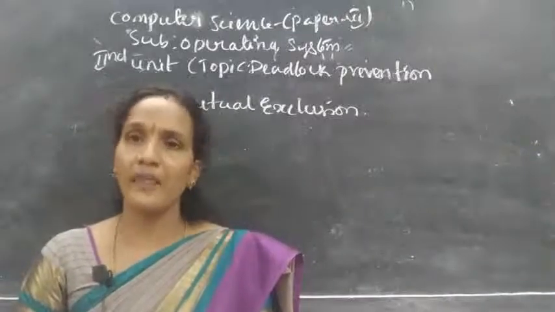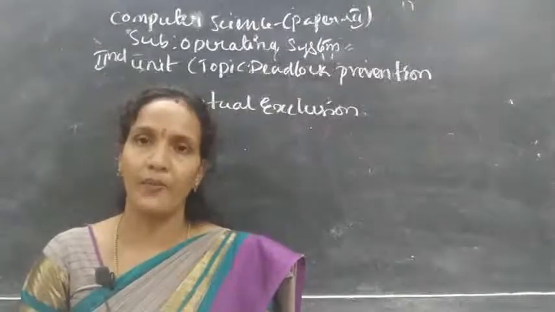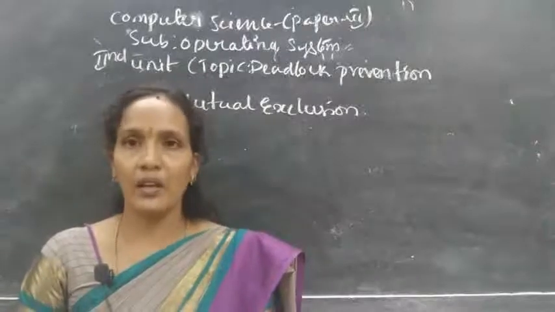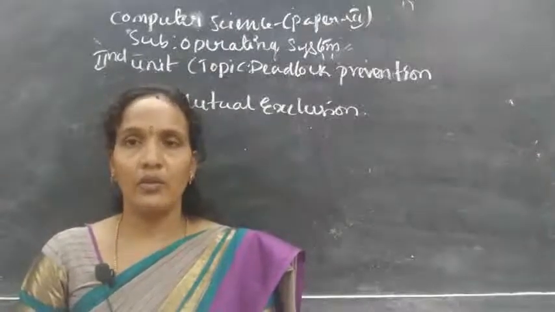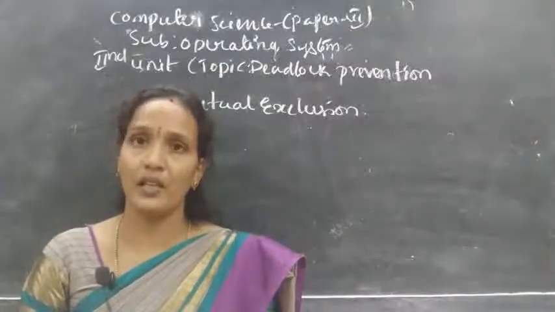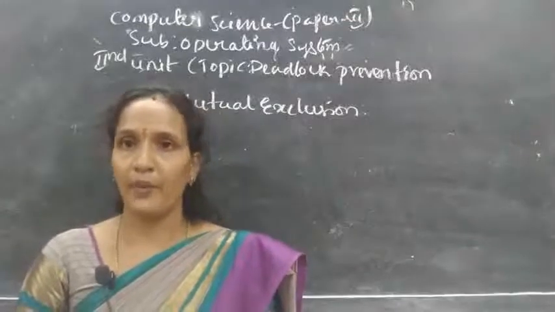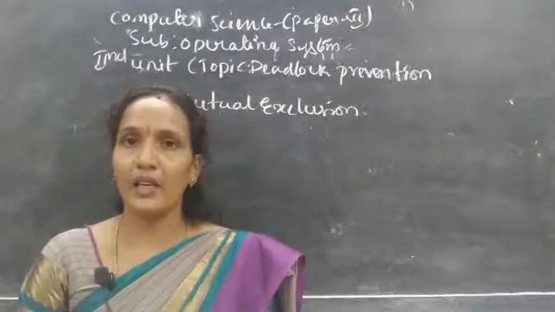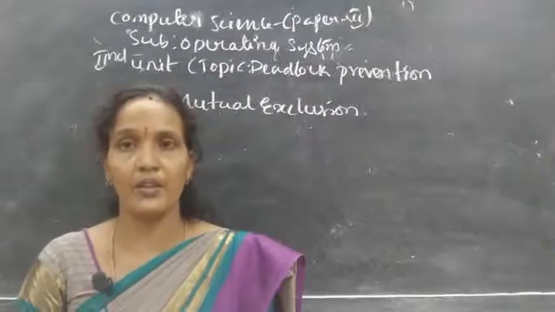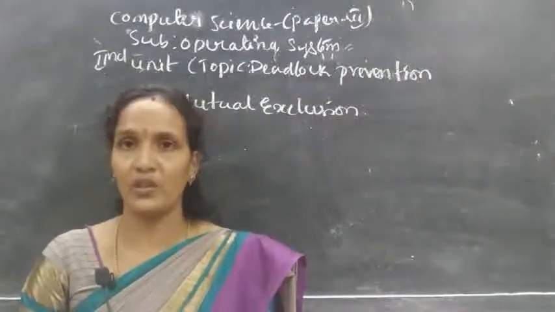So providing a solution to mutual exclusion in real time is not possible, because keeping all the resources shareable is not possible. In the system, some resources should be in a non-shareable mode, like a tape drive and printer. Those resources cannot be implemented as shareable. In that case, if more than one process is requesting the printer or tape drive, the system may wait for a long time. That may lead to a deadlock.